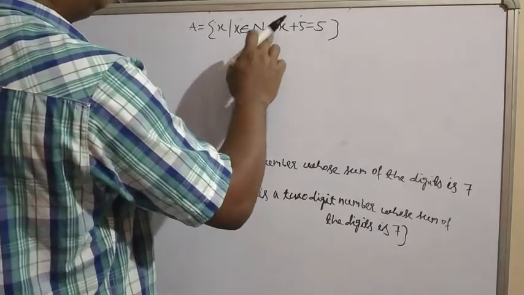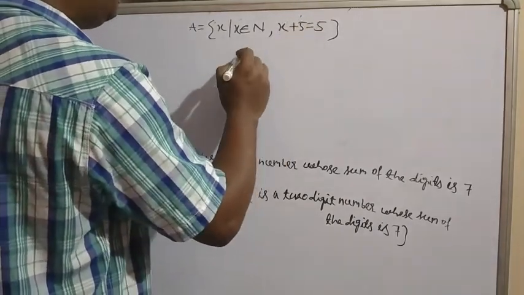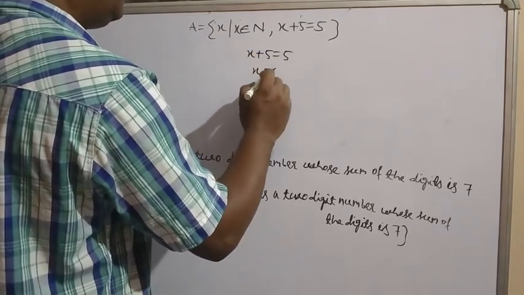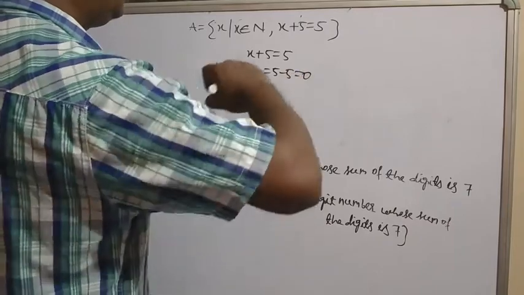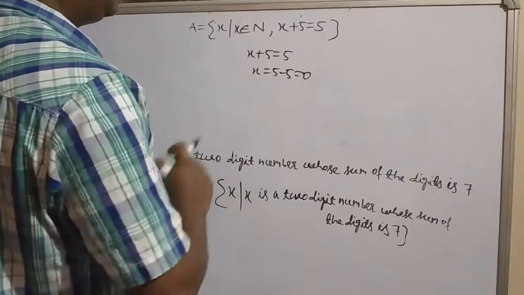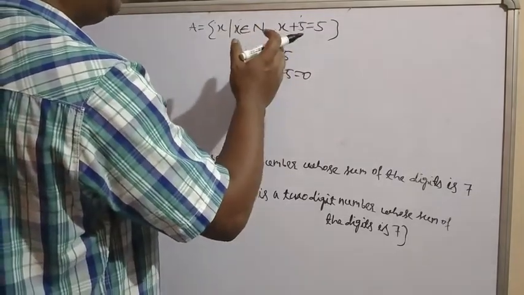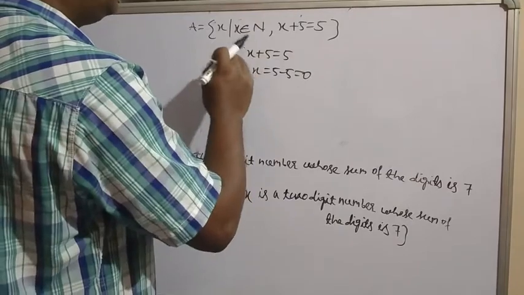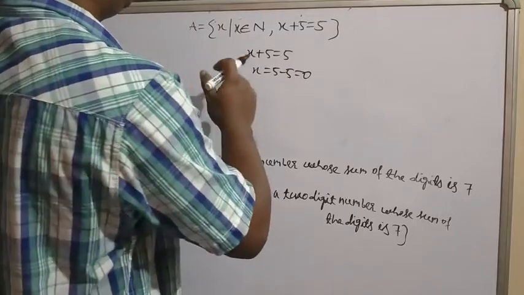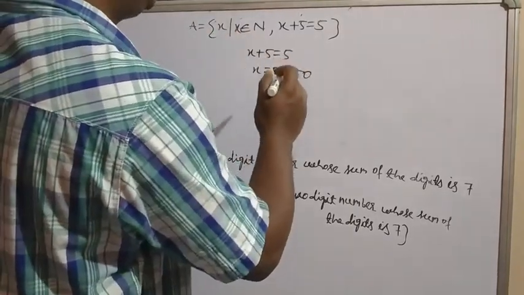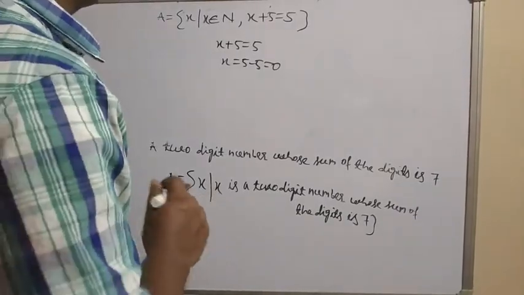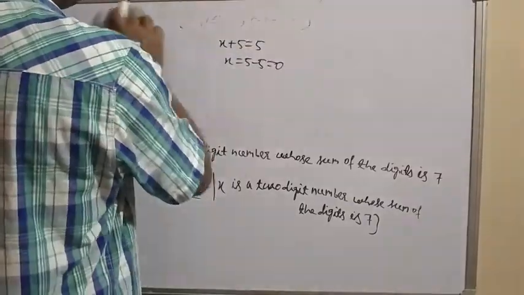If x plus 5 is equal to 5, then x is equal to 5 minus 5, which is 0. So the element is 0, but natural numbers start from which number? 1. That means it is a contradiction. It is not satisfying our condition. So there is no element in this set. So this is called a null set. Understood? So A is a null set, or an empty set, or a void set. Then your next one is the singleton set.